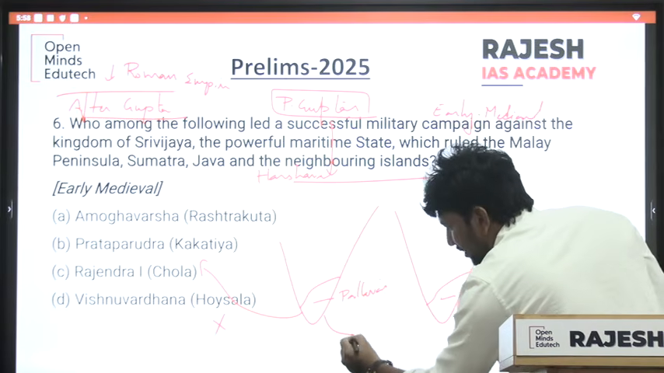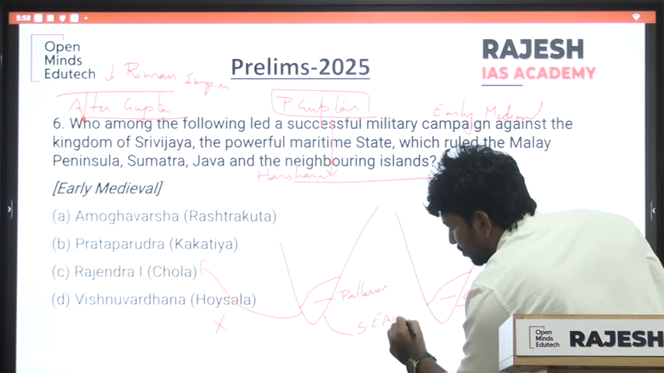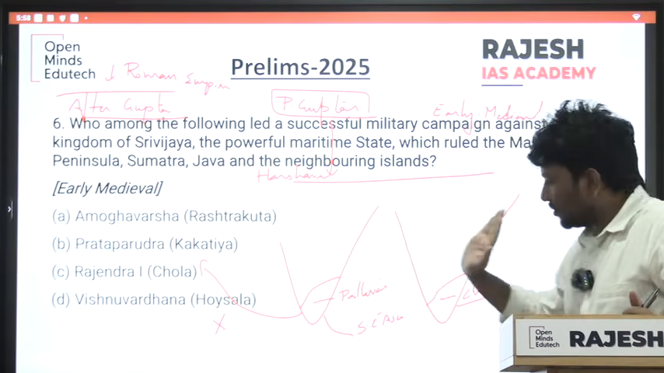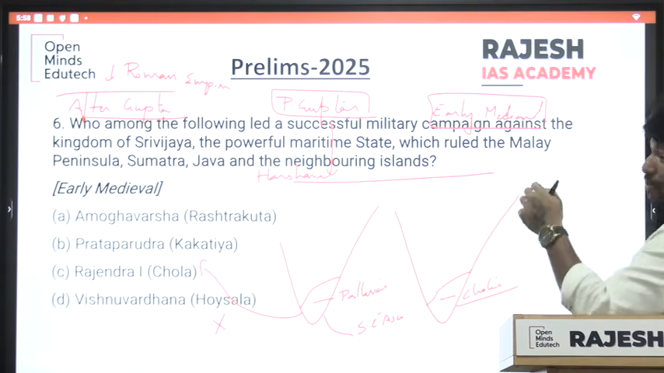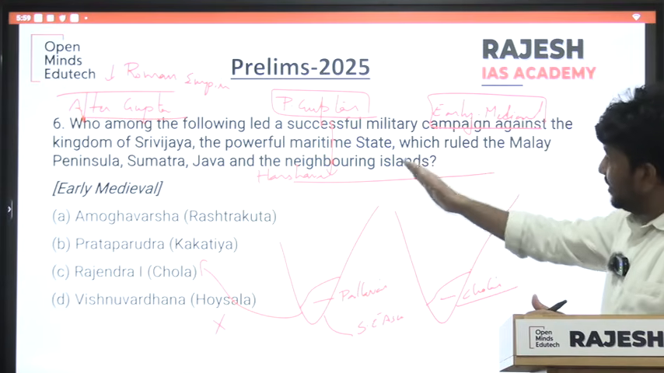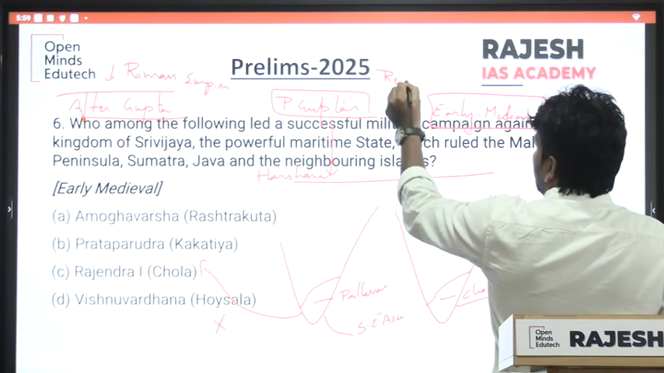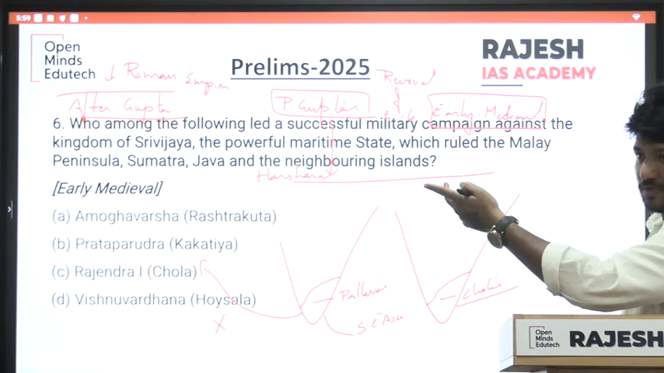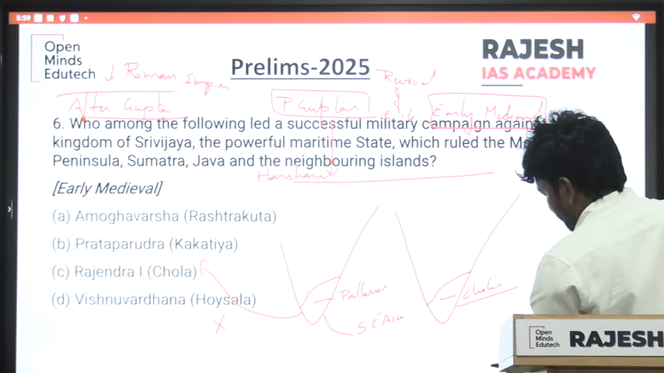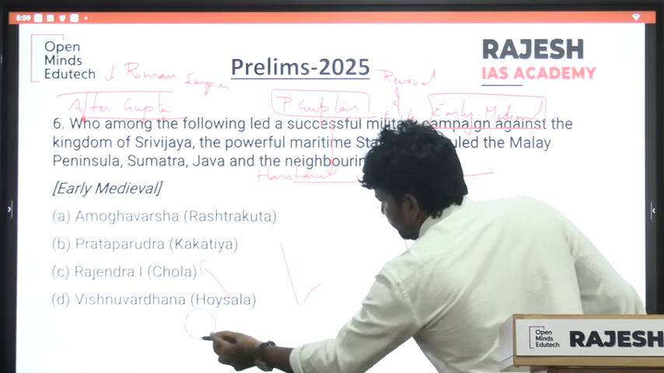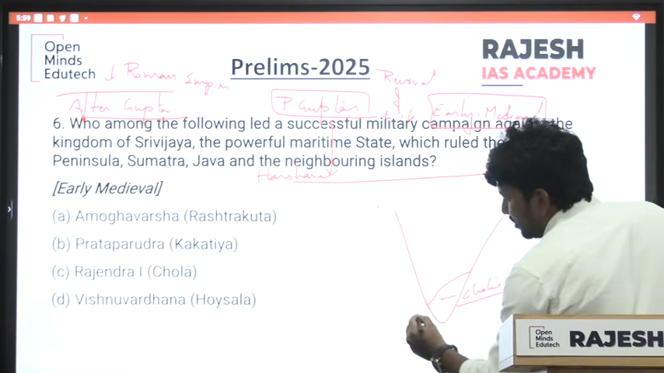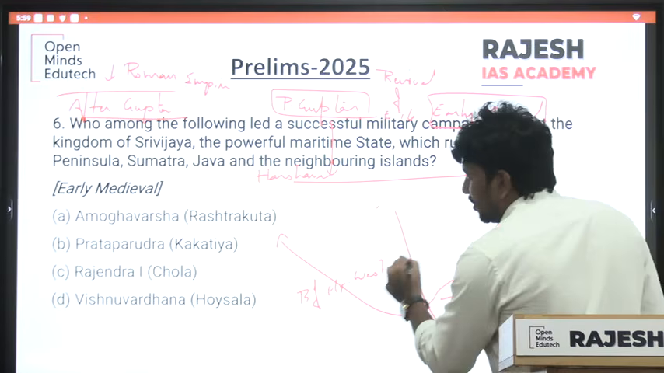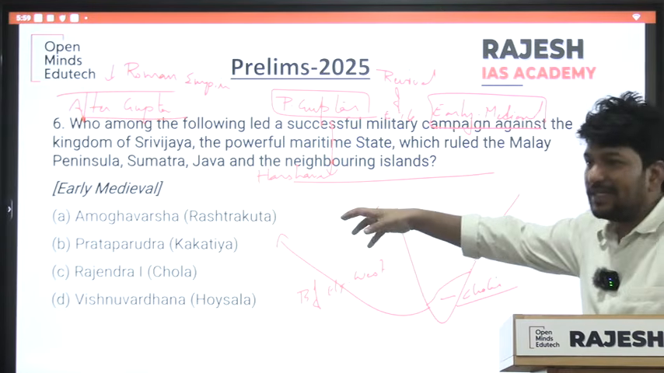So now Pallavas started trading towards Southeast Asia. Beginning of trade with Southeast Asia. Got it right? So Pallavas. Now what happened is, in the early medieval period, because of the rise of Islam and Arabs, there is a revival of external trade to the west. So Cholas began external trade and commerce towards the west side.